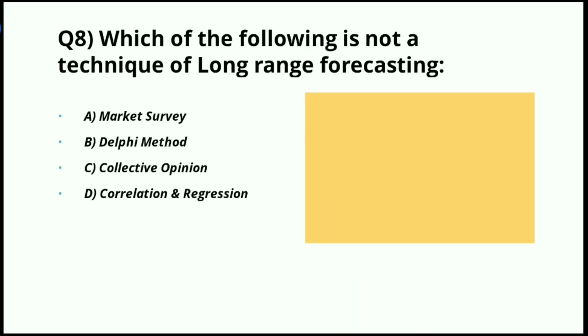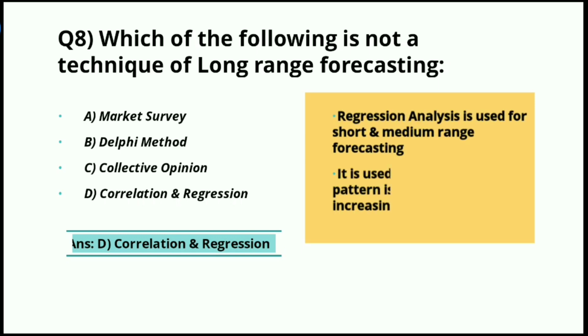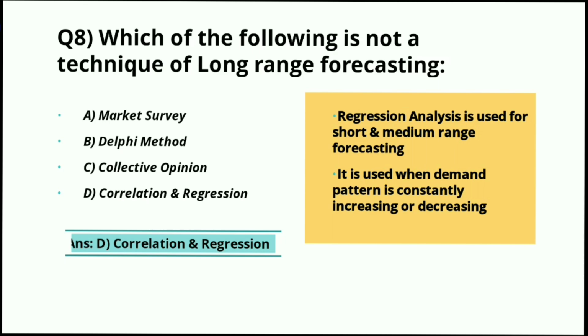Which of the following is not a technique of long-range forecasting? Market surveys, Delphi method, collective opinion, correlation and regression. The right answer for this question is part D, correlation and regression. Regression analysis is used for short and medium range forecasting. It is used when demand pattern is constantly increasing or decreasing. So the right answer is part D, correlation regression. The first three options are long range forecasting methods. Now we will move to our next question.